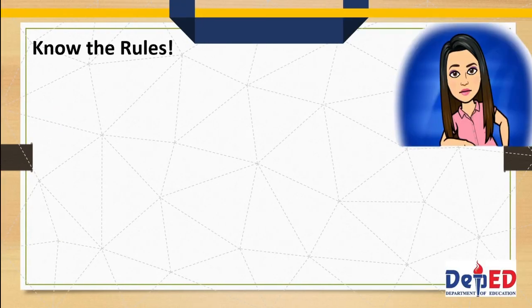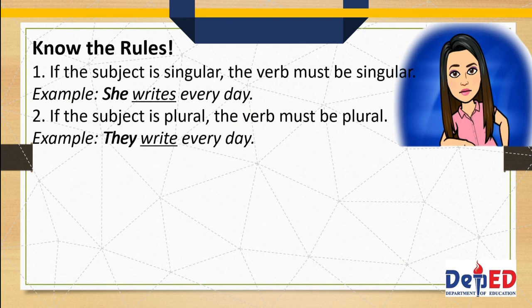Okay, I guess you are now ready to review the basic rules in subject-verb agreements. Rules number 1 and 2 refer to the two main general rules that I told you a while ago. That is, singular subject takes or uses singular verb and plural subject takes plural verb. Always remember those two cardinal rules, okay?